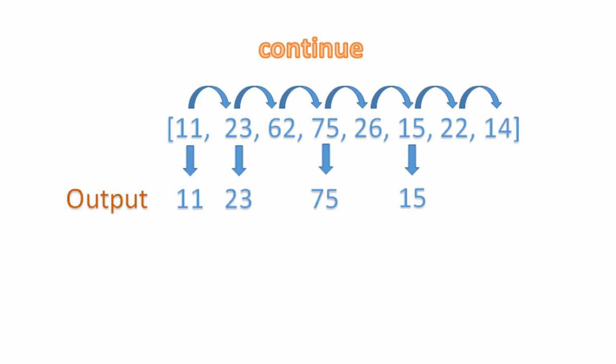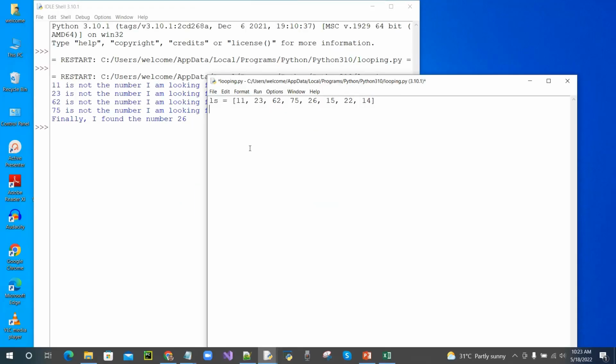Consider the same list. In this scenario, I want to iterate through the list and check if the item is an odd number. If true, then print the number, and if it is an even number, then move to the next item. I am iterating through each item in the list.